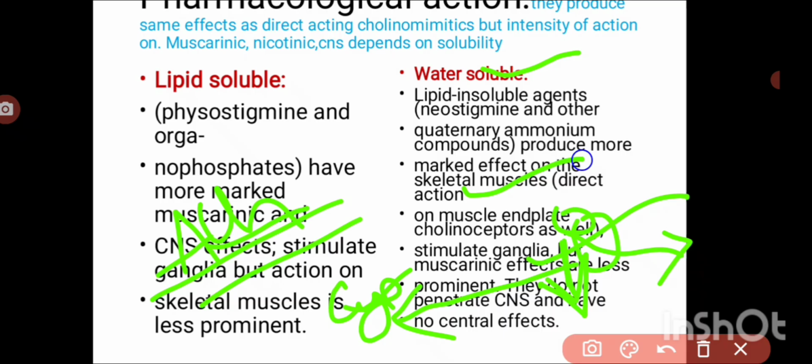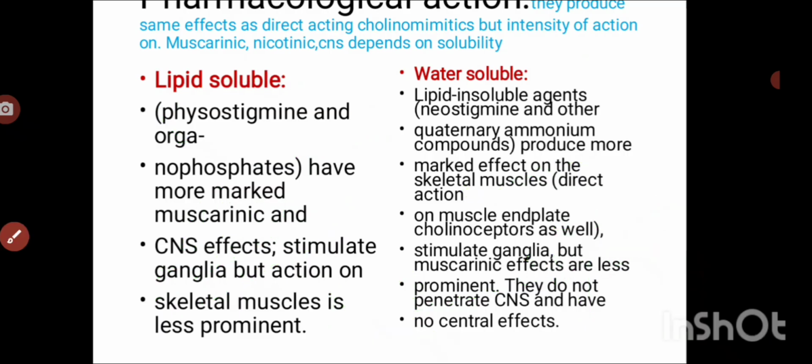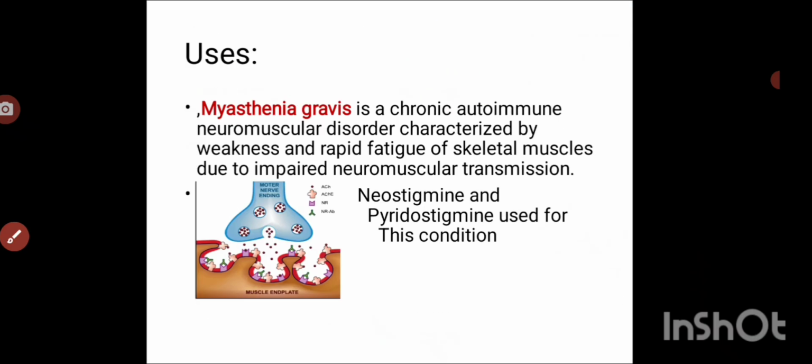So that's why the uses for these are also different, okay. They produce all the effects: they increase the secretions, they increase the contractions, and they increase skeletal muscle contraction, they stimulate the autonomic ganglia, they have CNS effects and everything, but depending upon the drug, the effects will differ, okay.